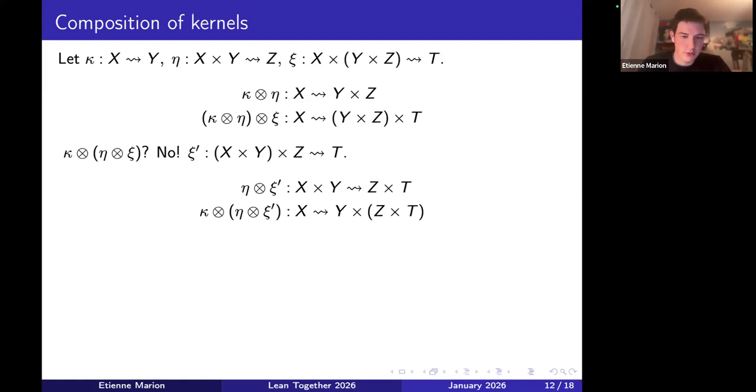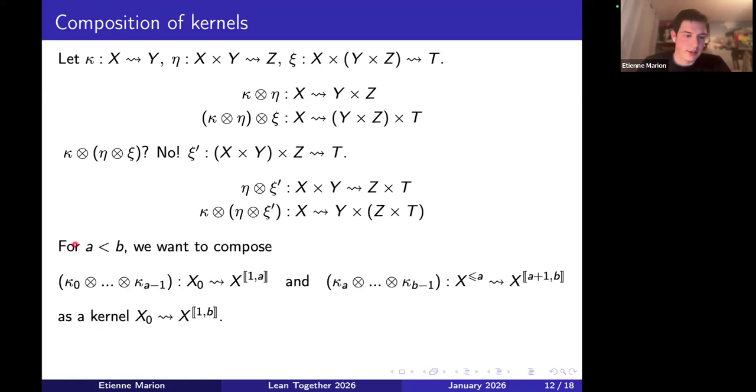And we have even more issues with that because if I take a and b two integers, and I consider this kernel. I assume that I'm able to define this kernel, and I'm also assuming that I can define this kernel here. This one takes as input an element in x0 and outputs a trajectory which is indexed by integers between 1 and a. And this one takes an input which is a trajectory up to time a and outputs a trajectory between times a plus 1 and b. If I want to take that composition, I want this to give me a kernel that outputs a trajectory from times 1 to b.